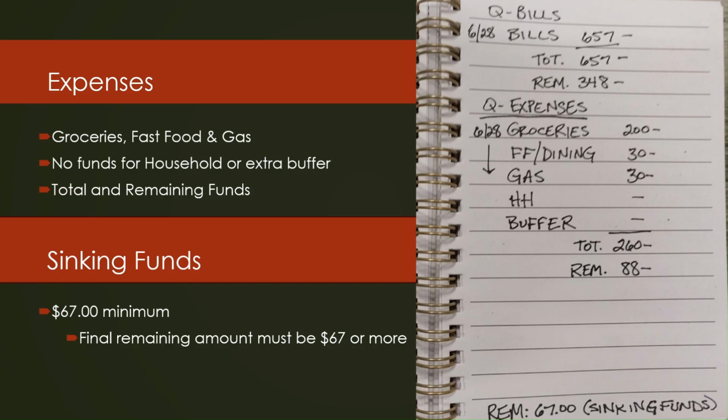Now, thinking ahead, I know that my sinking funds need a minimum of $67 every single paycheck. And so it's getting a little close to what our remaining amount is, so I took that $67 for sinking funds and I just wrote it down at the very bottom of the page. And so we'll take a look at sinking funds next just to make sure that they do add up to $67.